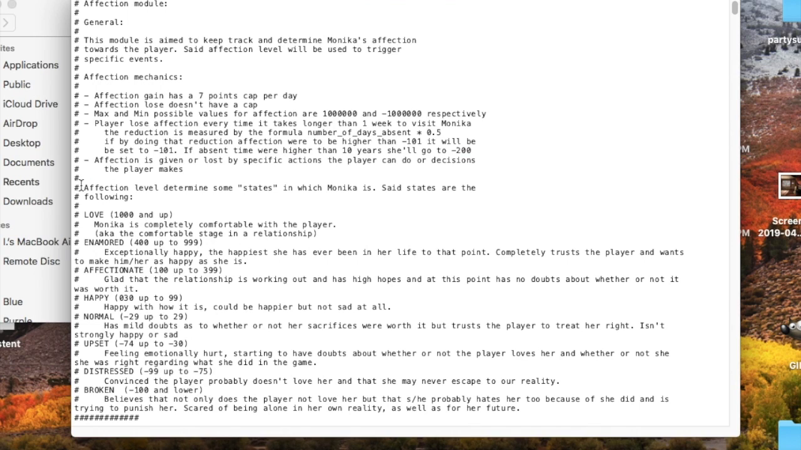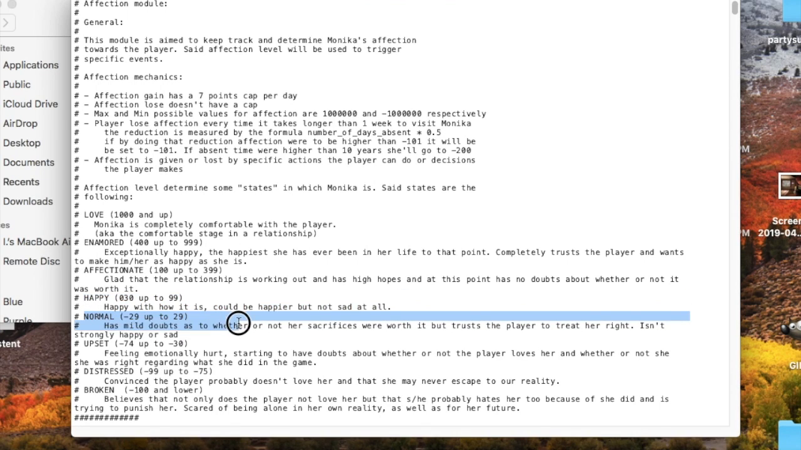Affection level determines some states in which Monika is. Said states are the following. Love, 1000 and up. Monika is completely comfortable with the player, also known as the comfortable stage in a relationship. Enamored, 400 up to 999. Exceptionally happy, the happiest she has ever been in her life to that point. Completely trusts the player and wants to make him or her as happy as she is. Affectionate, 100 up to 399. Glad that the relationship is working out and has high hopes, and at this point has no doubts about whether or not it was worth it. Happy, 30 up to 99. Happy with how it is, could be happier but not sad at all.